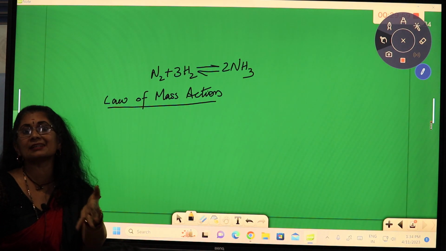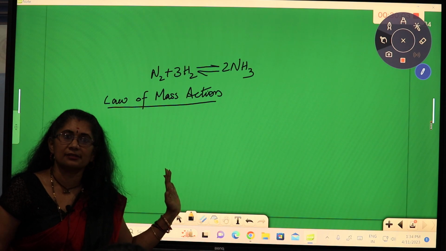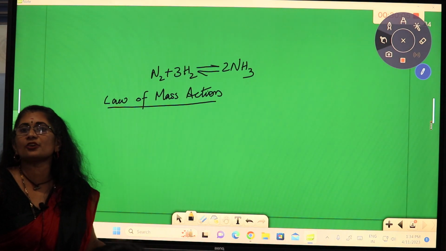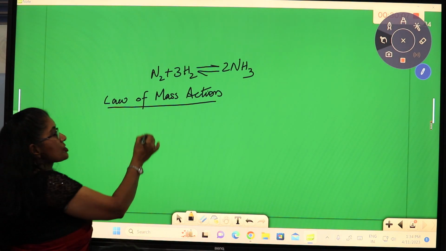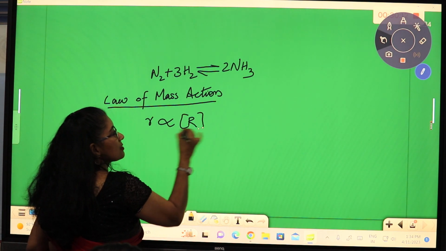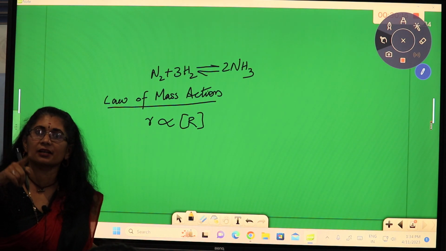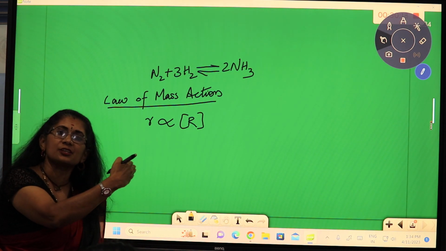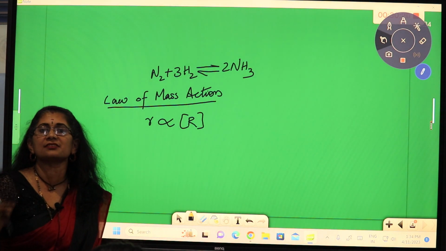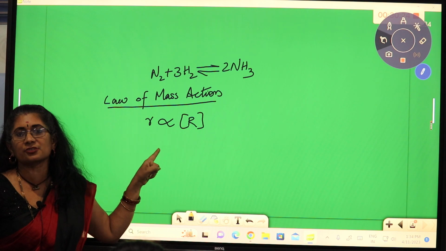Law of mass action in equilibrium is regarding the rate of a reaction. The rate of a reaction is directly proportional to the concentration of each reactant raised to its stoichiometric coefficient. That is the law of mass action.